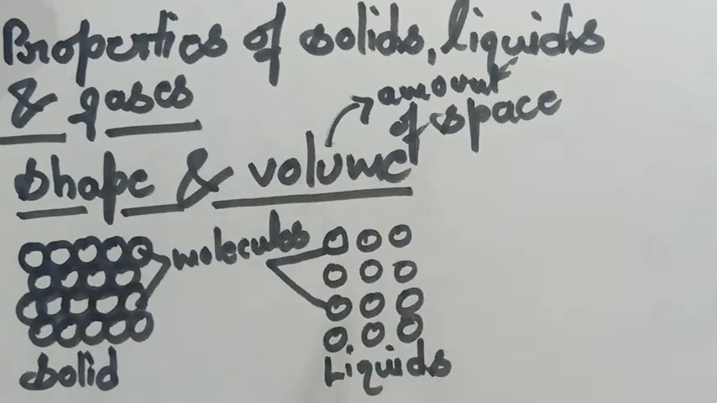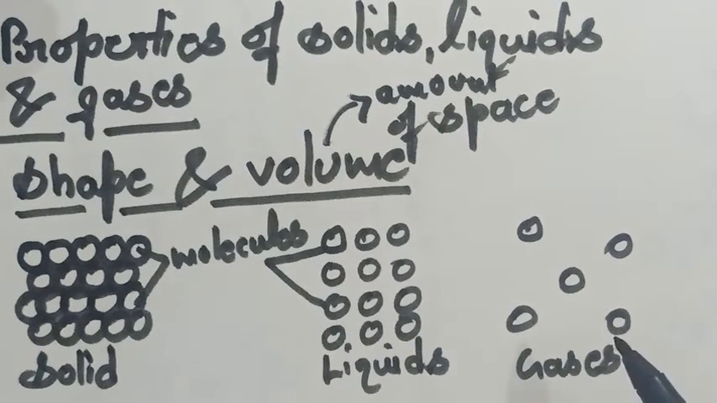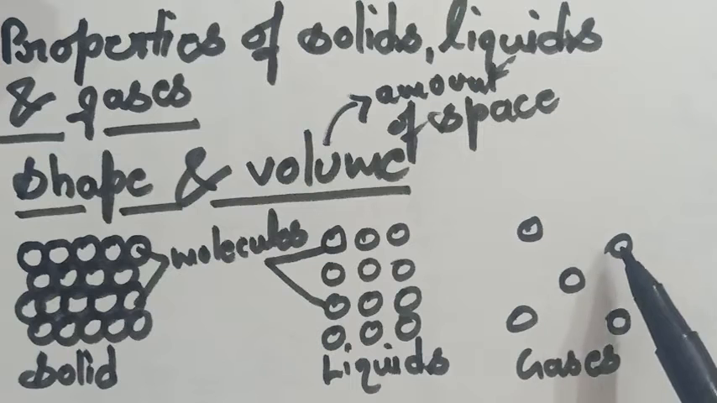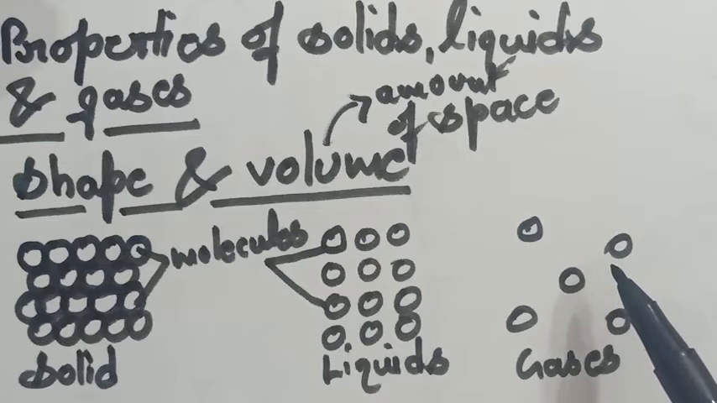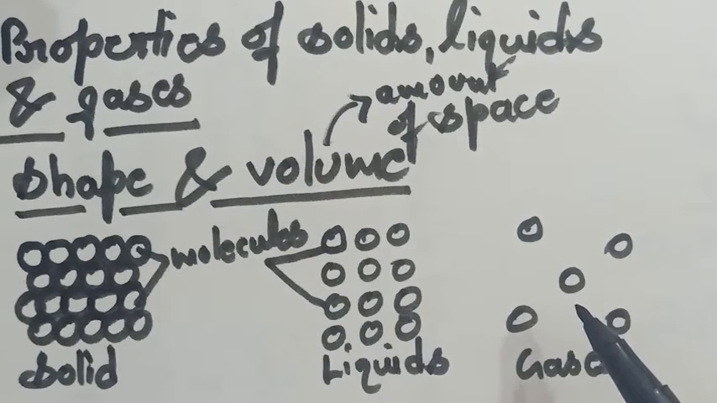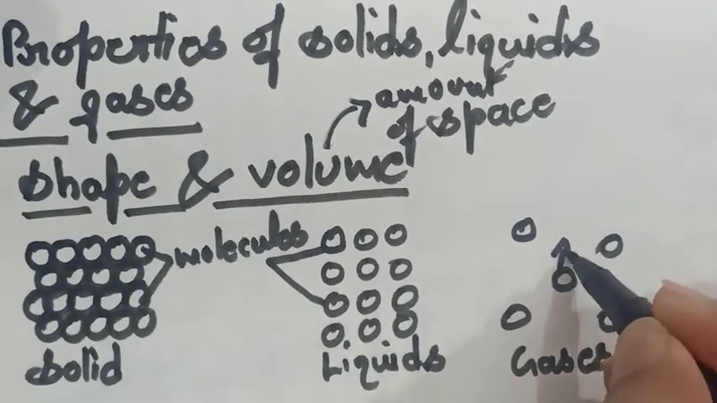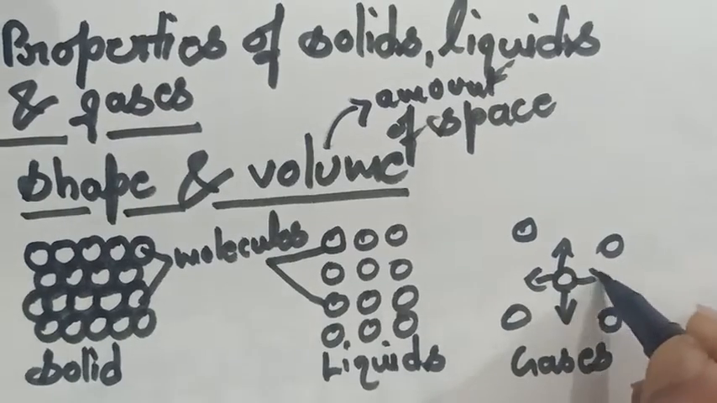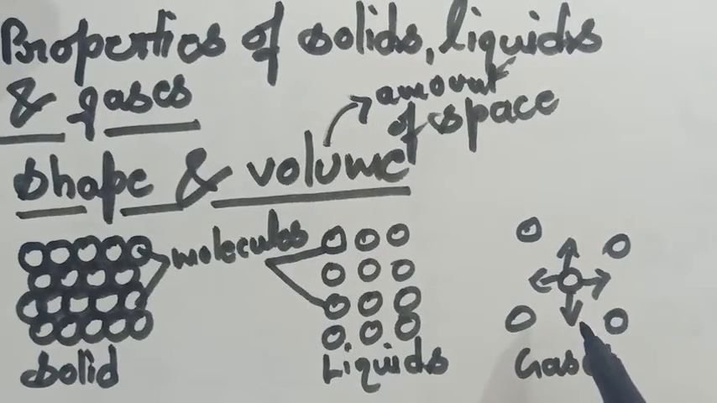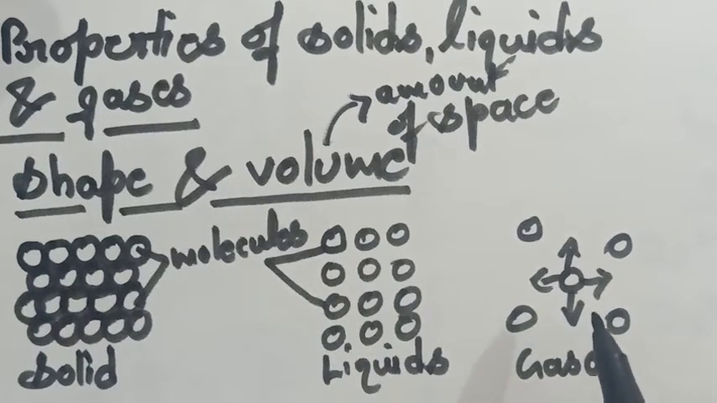Now next is gases. Student, in case of gases, the intermolecular force, the force which is acting between the molecules, is very weak. That is why the molecules are free to move in every part of the container and occupy its entire space, meaning these molecules can move in any direction. They can move in any direction due to the negligible or weak intermolecular force, and that is why they occupy the entire volume of the container.